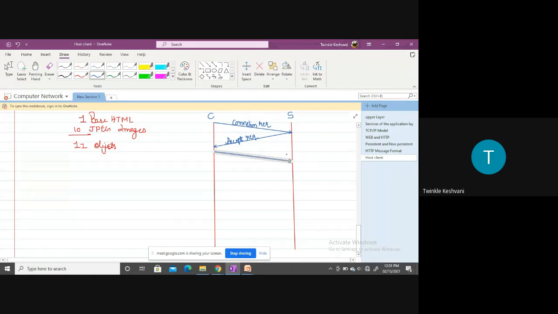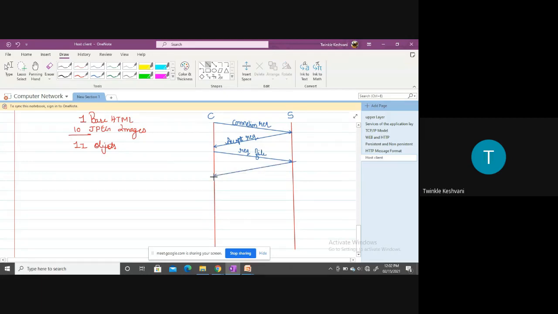So here it will be like requesting file. Now server, what the server will do? Server will receive the request which is sent by the client for requesting the file. If the server wants to send a response, then by serving that request, the server will send a response to the client by giving that file to the client.